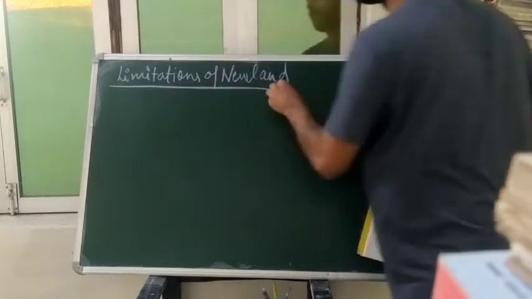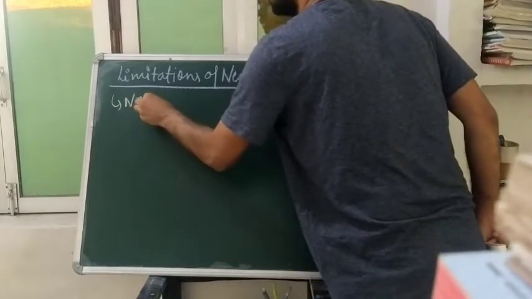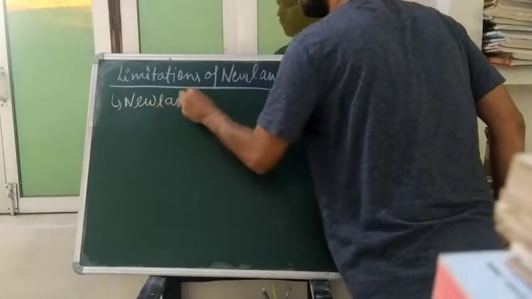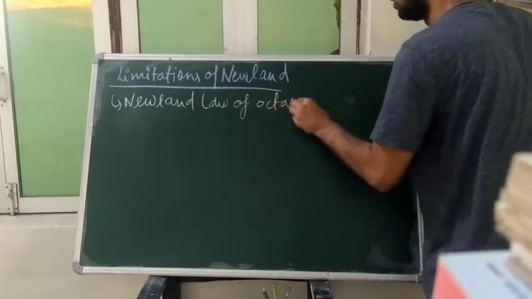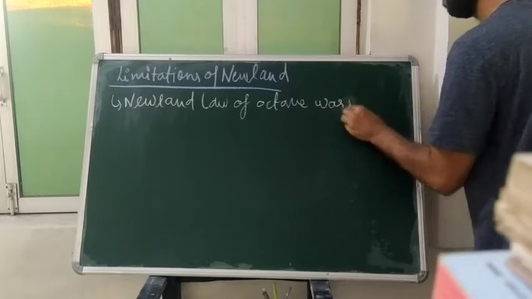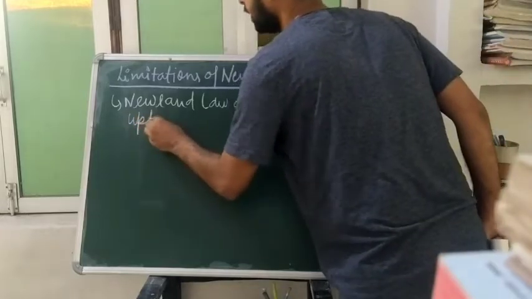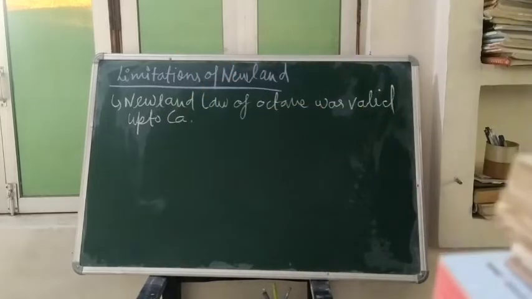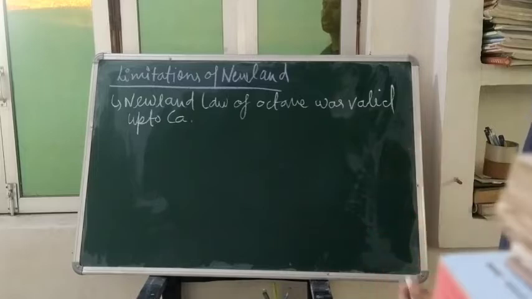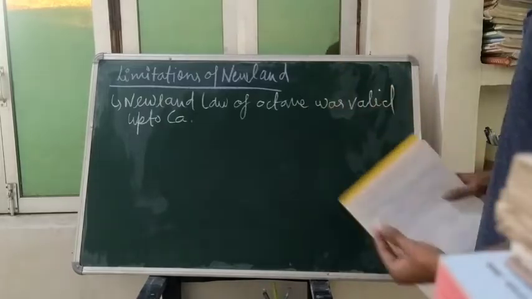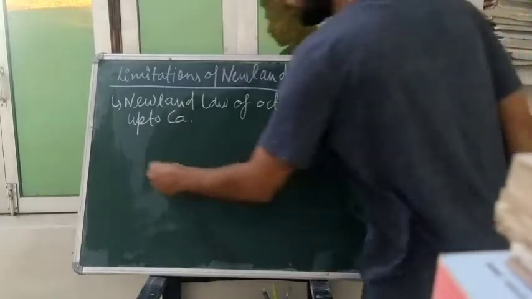So you will look that Newlands' law of octaves was valid up to calcium. So in his law of octaves, after calcium the law of octaves was not followed. So it was the first limitation.